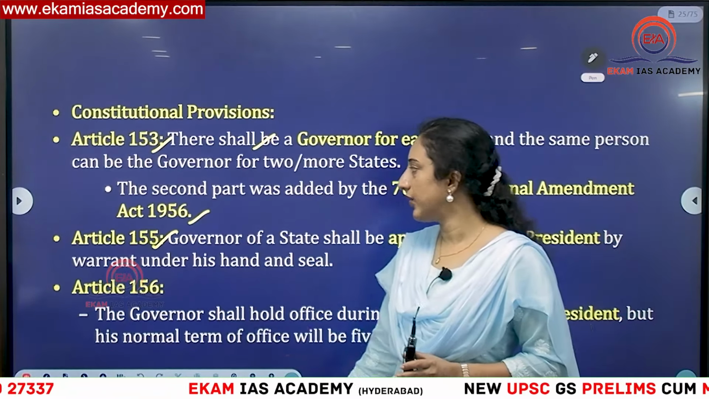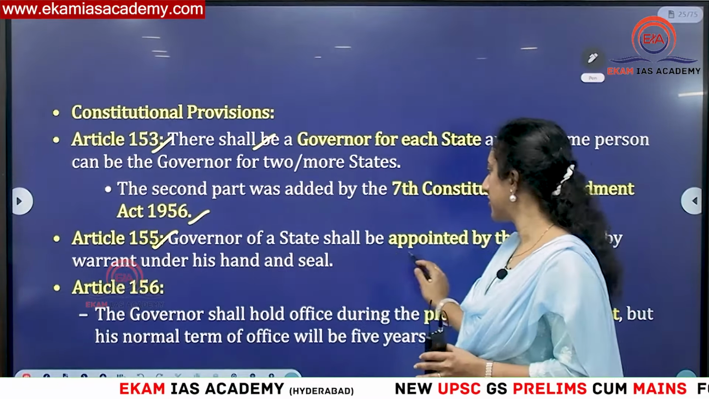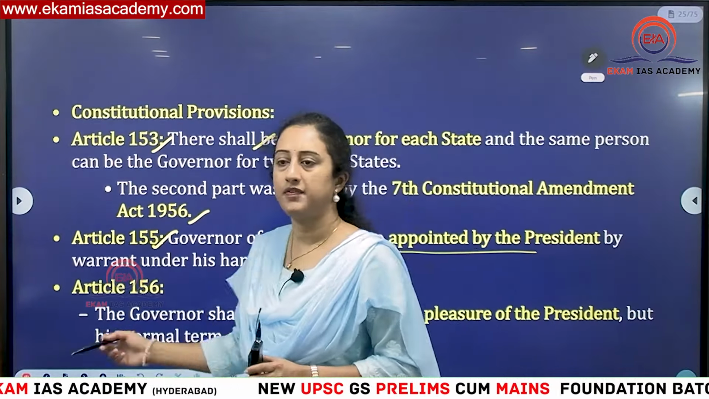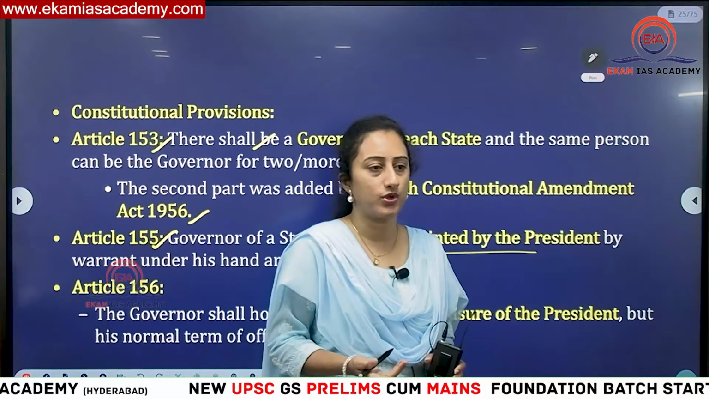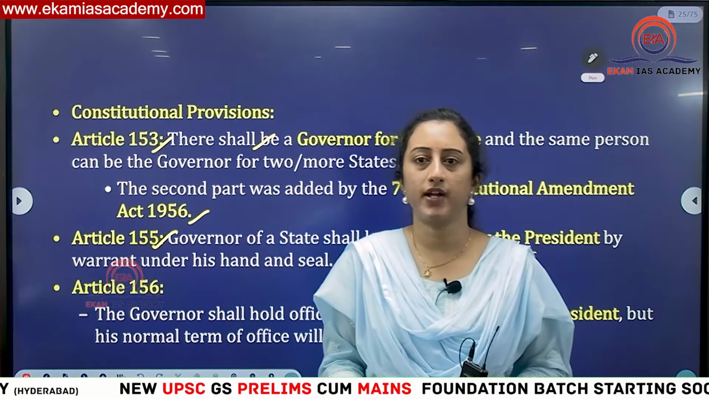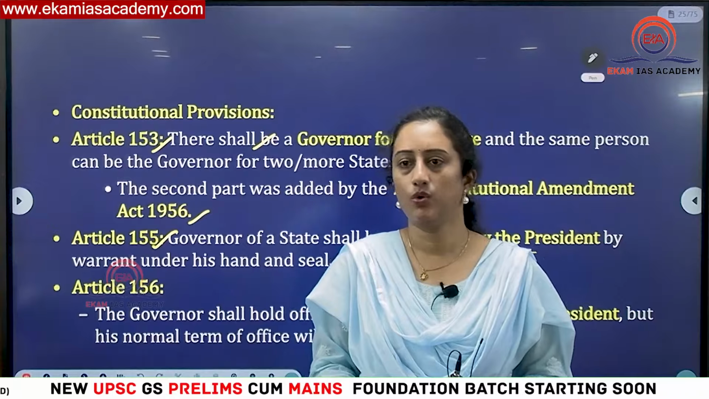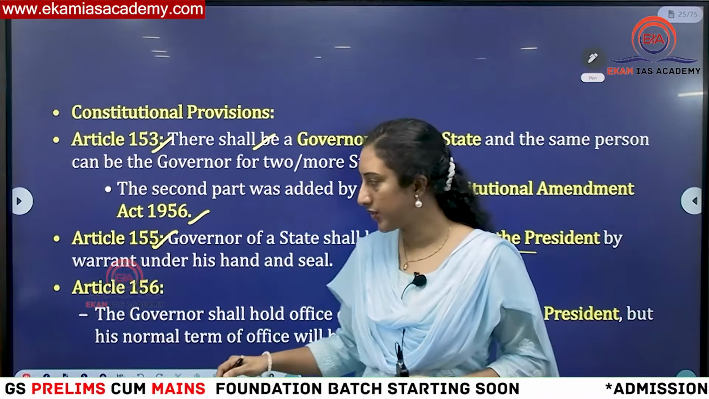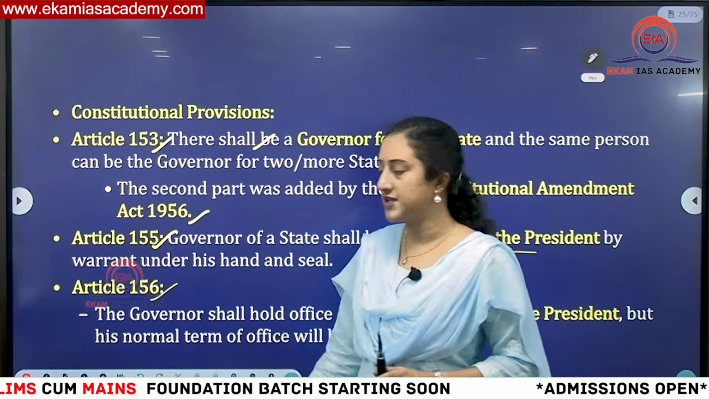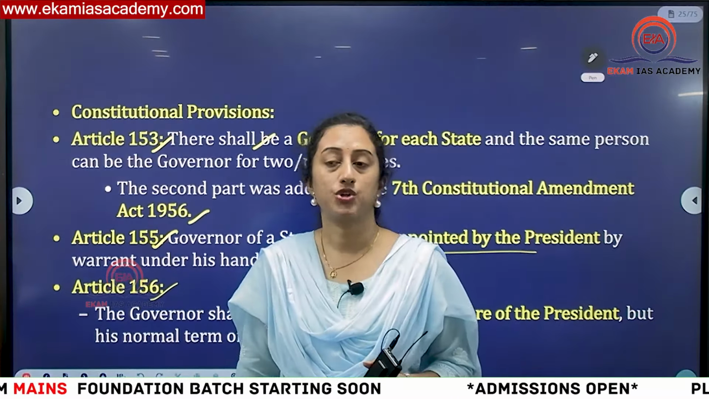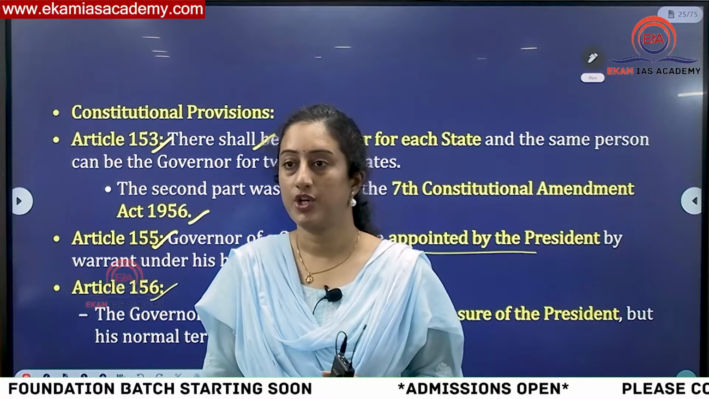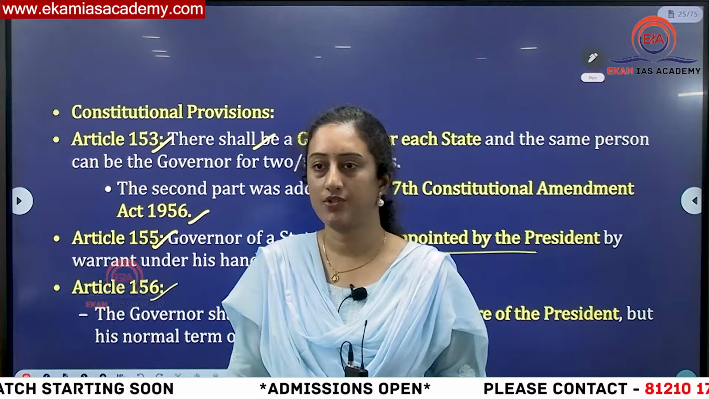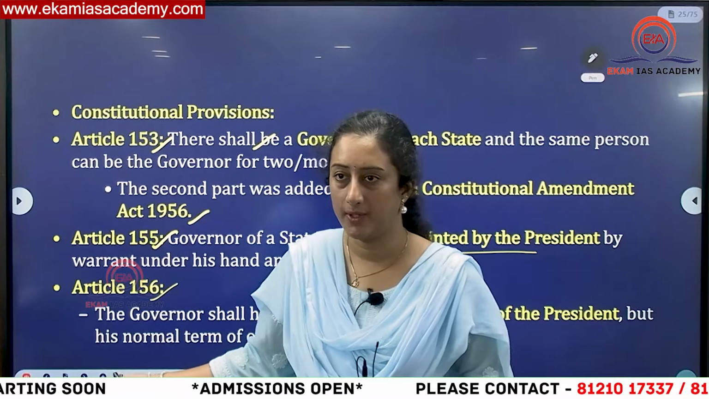Then Article 155 says that the governor of a state shall be appointed by the President of India, okay? There is no qualification except two things. What are those two things? Citizen of India and 35 years of age. Only those are the two necessary qualifications a governor should possess, okay? Then, do remember, he should not be native to the state and should be apolitical. All these are things suggested by the Sarkaria Commission. It is not spelled out in the Constitution of India, okay?